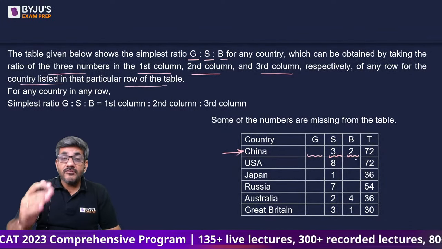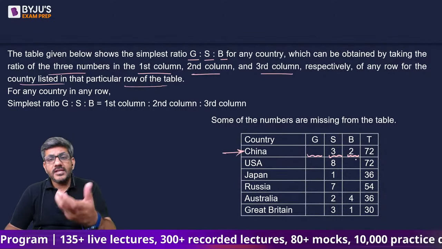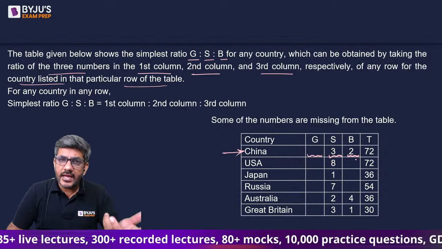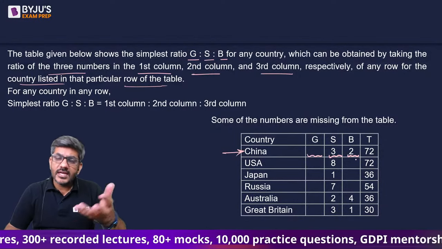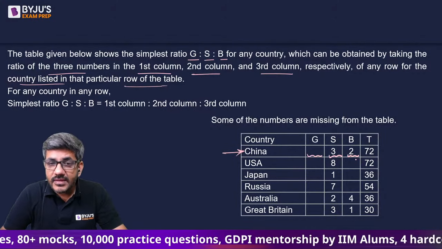The ratio might be 1 is to 3 is to 2. Ultimately, 3 consecutive numbers are to be written. If 3 consecutive numbers are to be written in any order with 3 and 2, it can be 1, 3, 2 or it can be 4, 3, 2.